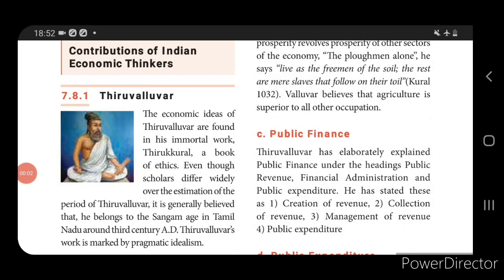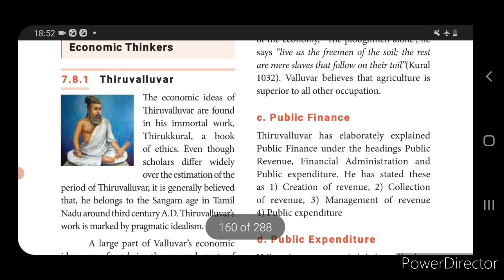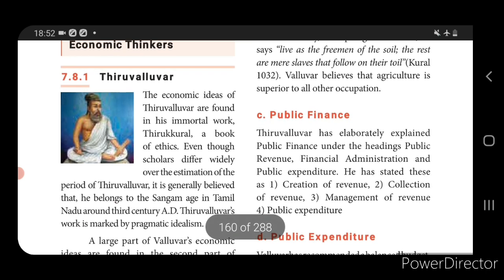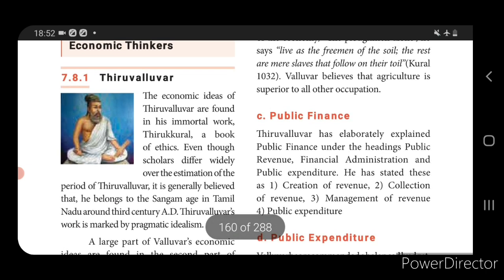So now we come to the concept, the contributions of Indian economic thinkers. According to Indian economic thinkers, we have nearly 6 to 7 economic thinkers. The first one is Thiruvalluvar, second is Mahatma Gandhi, third is Jawaharlal Nehru, fourth is B.R. Ambedkar, fifth is V.K.R.V. Rao, sixth is J.C. Kumarappa, and the eighth is Amartya Kumar Sen.